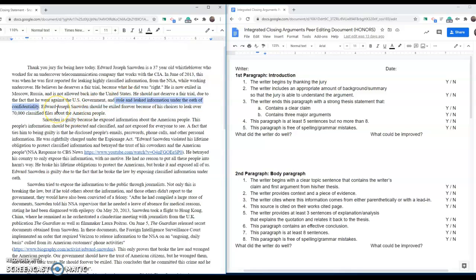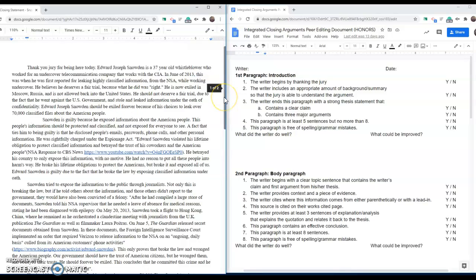But then we've got a new kind of claim here, and it says that now he should be exiled forever due to his choices to leak over 70,000 classified files about the American people. And now we've got that. This is where a little bit of lack of clarity comes in, okay? Because we have almost got a new claim that he should be exiled forever, and this choice to leak 70,000 classified files sounds a whole lot like this argument as well.